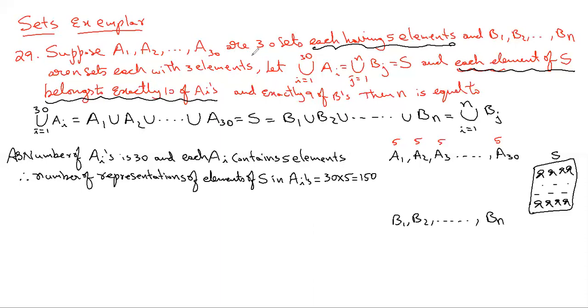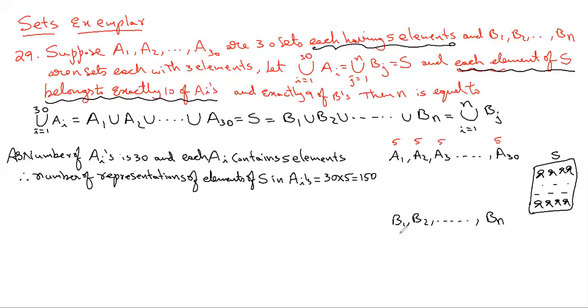Now let us write the similar expression for the Bj's also. How many Bj's are there? There are n Bj's. Suppose these are the sports events, so n sports events are conducted. Next, each element of S belongs to exactly 9 of the Bj's. That's different information here. There are n sets Bj, each with 3 elements.